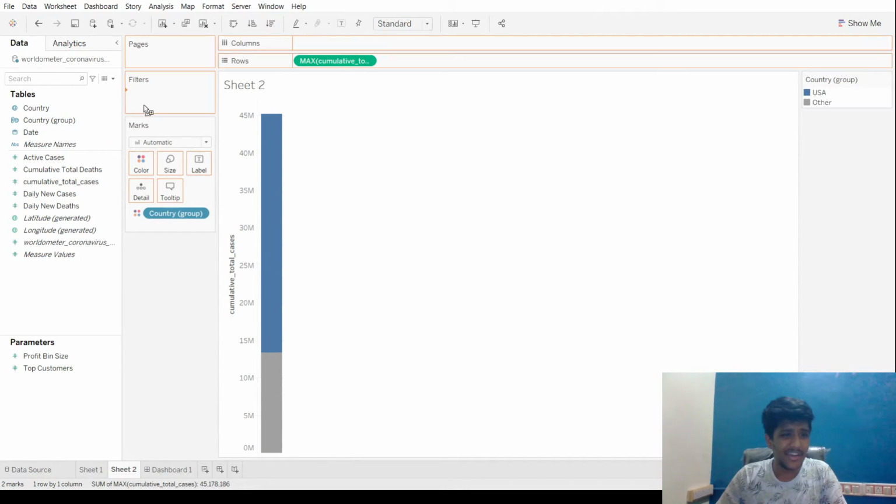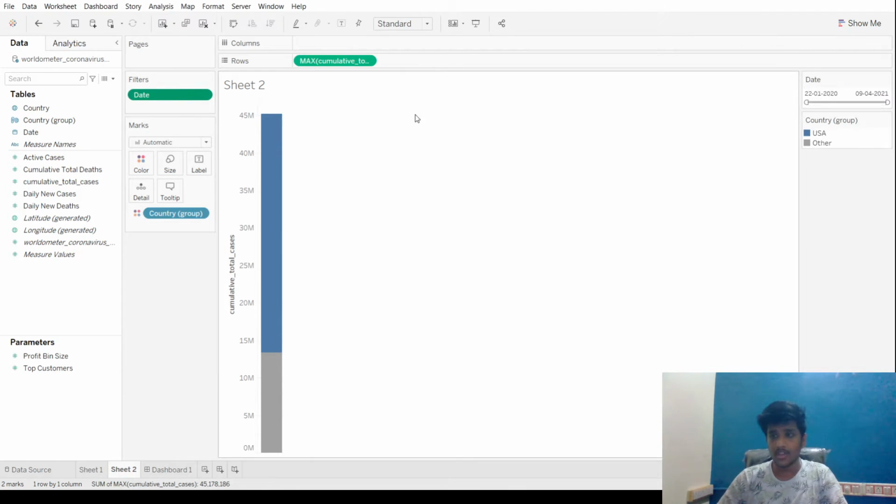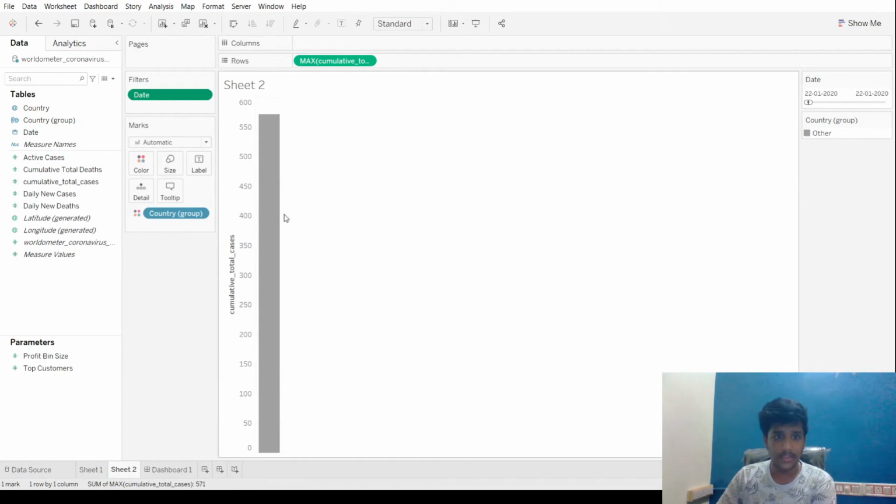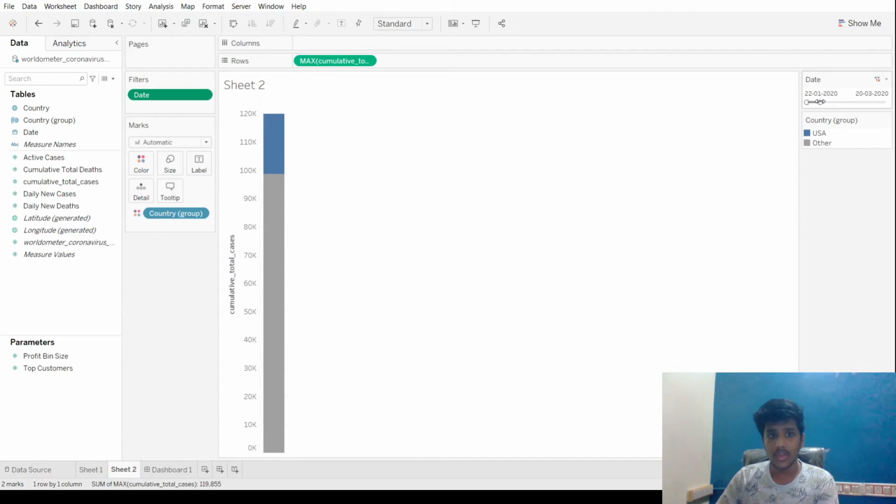And we can add a date filter to it to see how a particular country's COVID-19 situation grows, or we can monitor a country's COVID-19 situation. So let's try that, and we need to enable show filter for it to show to the right of the bar, and let's put it where initially there was no COVID. As you know, these 571 cases are from China, and now let's slowly increase it.